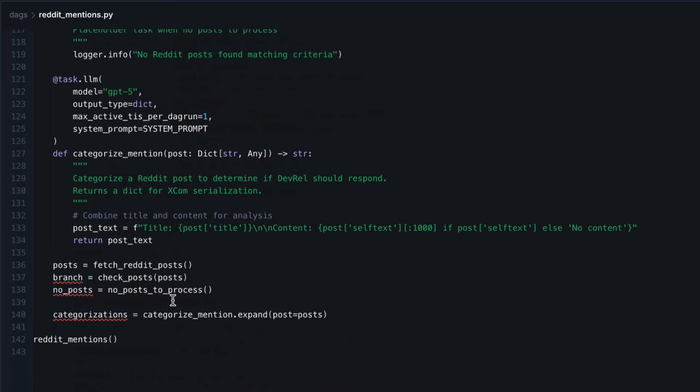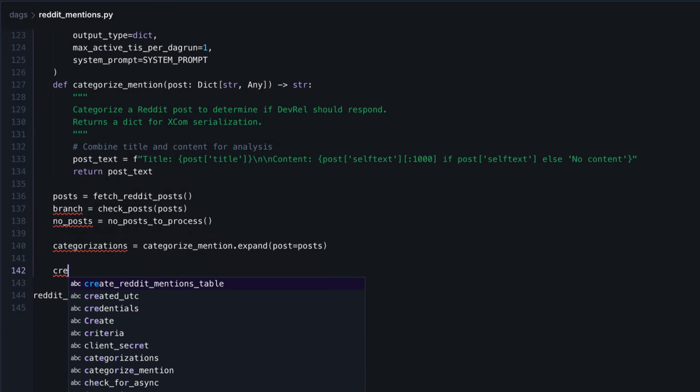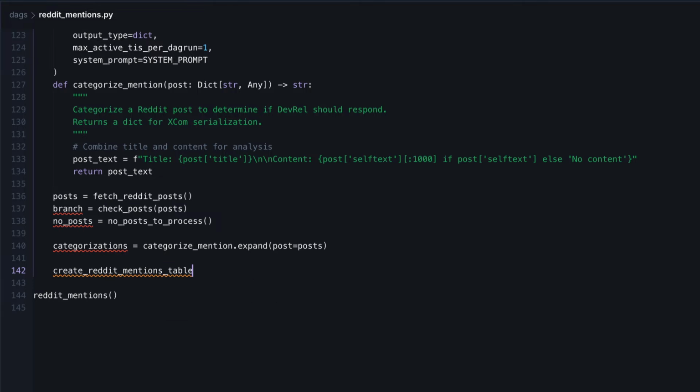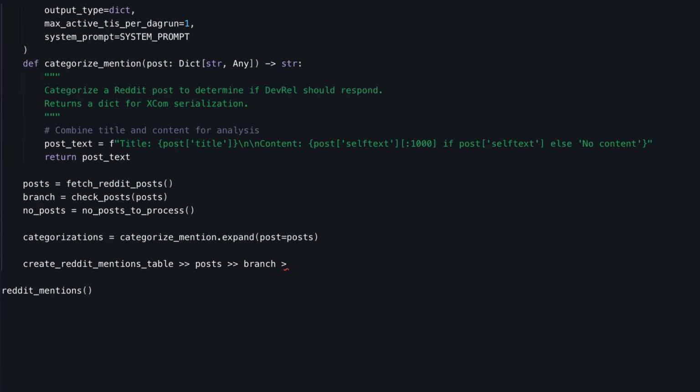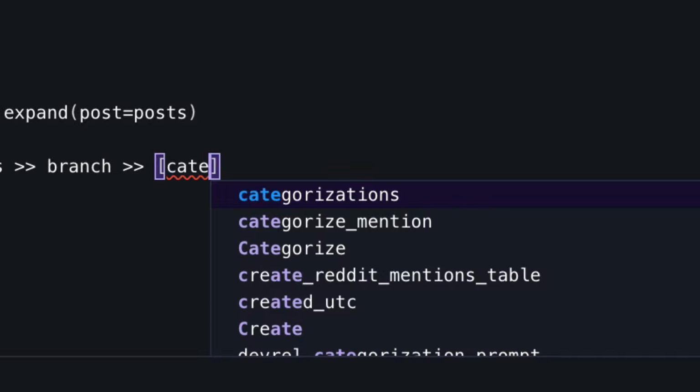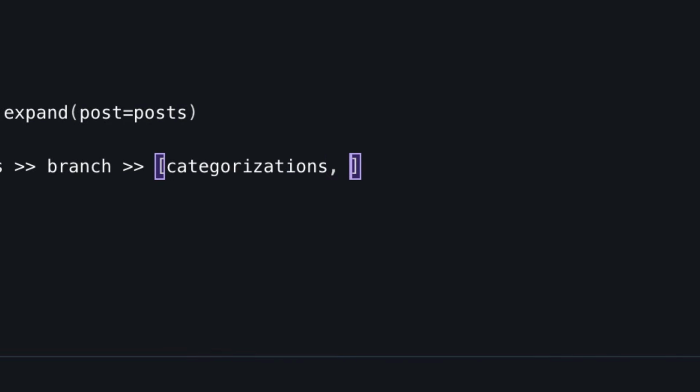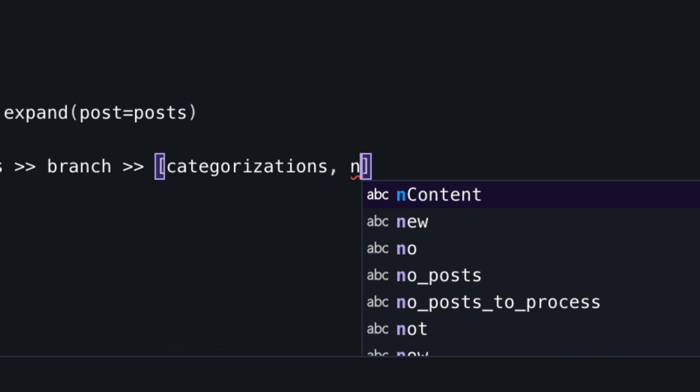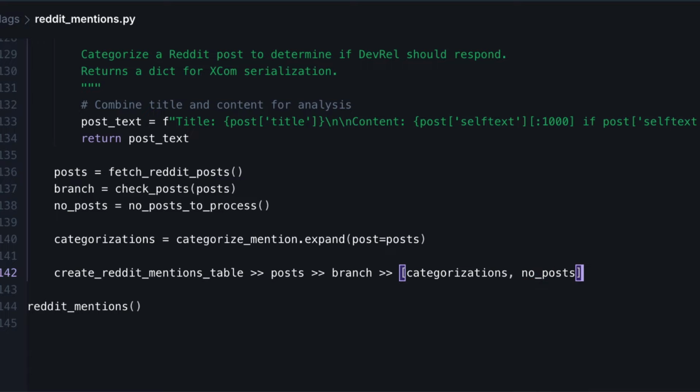So at the bottom of the DAG file, we can add the following dependencies. So first we want to run create Reddit mention table. Then we want the posts, then the branch. Then we want to pick between categorizations and no posts.